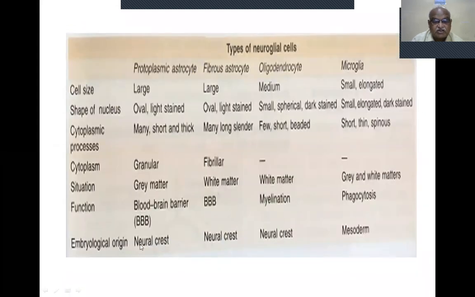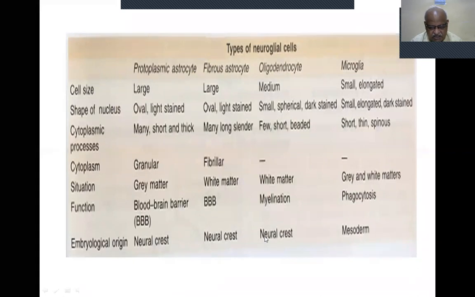Embryological origin. Protoplasmic astrocytes and fibrous astrocytes arise from the neural crest. Oligodendrocytes also arise from the neural crest, whereas the microglia arise from the mesoderm. Ectoderm, mesoderm, endoderm: three layers are there. Microglia arise from the mesoderm, whereas all these three arise from the neural crest.